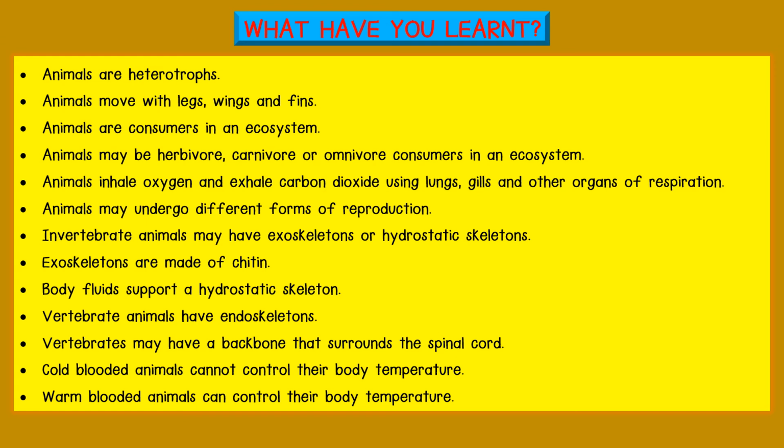Invertebrate animals may have exoskeletons or hydrostatic skeletons. Exoskeletons are made of chitin. Body fluids support a hydrostatic skeleton. Vertebrate animals have endoskeletons. Vertebrates may have a backbone that surrounds the spinal cord. Cold-blooded animals cannot control their body temperature. Warm-blooded animals can control their body temperature.